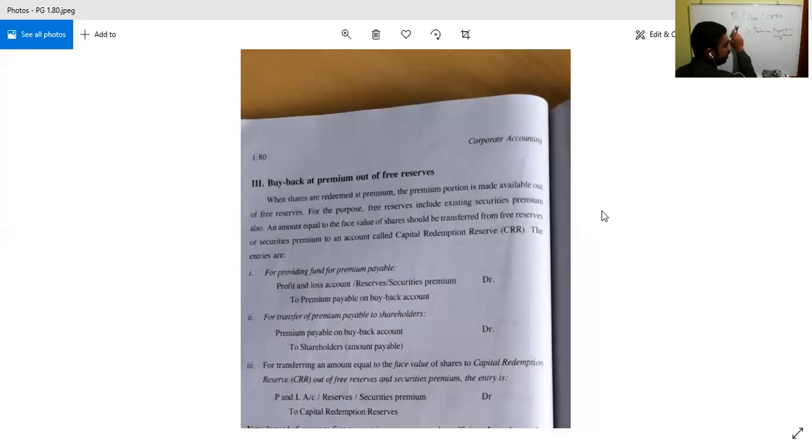Means P and L account debtor or reserve account debtor or securities premium account debtor to premium payable on buyback, and that premium payable on buyback to be transferred to shareholders account. So premium payable on buyback account debtor to shareholders account.